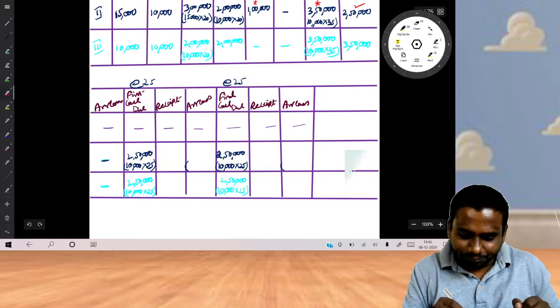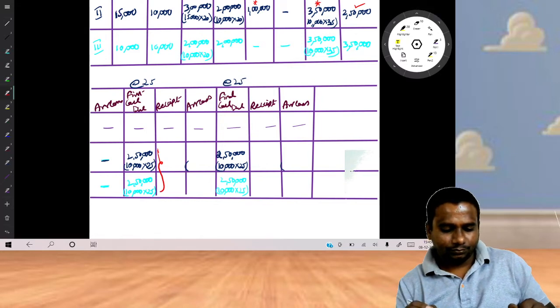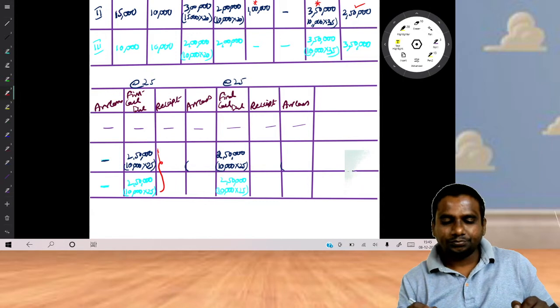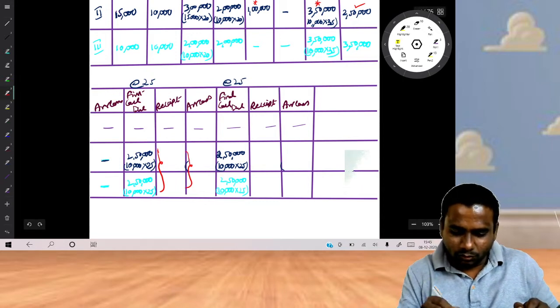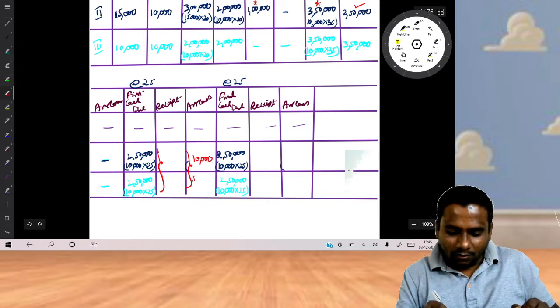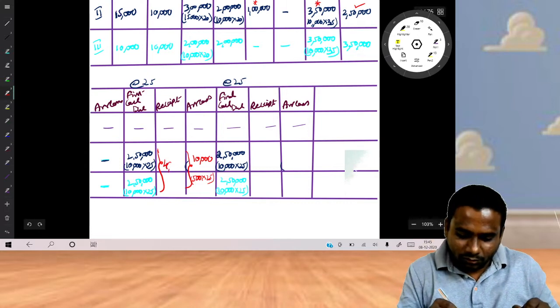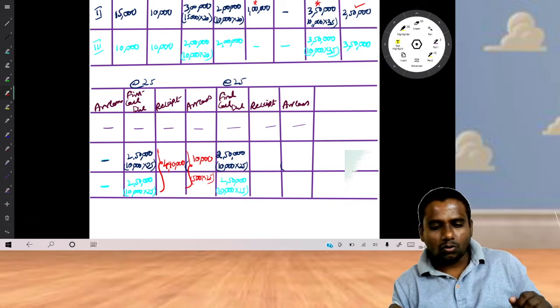Now put together, how much amount will you receive? Here also the amount not received is 10,000. How? 500 into 25. Then how much will you receive? 4 lakh 90. Put together you will receive 4 lakh 90.